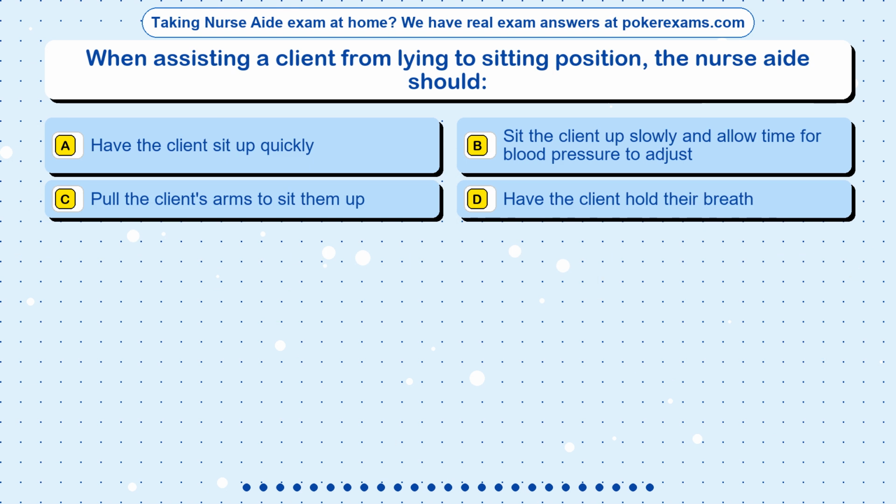Question 17. When assisting a client from lying to sitting position, the nurse aide should: Option A. Have the client sit up quickly. Option B. Sit the client up slowly and allow time for blood pressure to adjust. Option C. Pull the client's arms to sit them up. Option D. Have the client hold their breath.